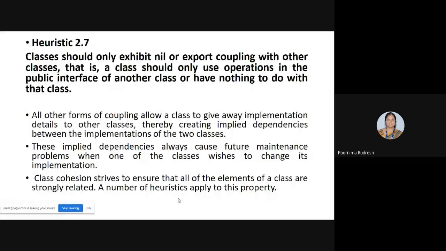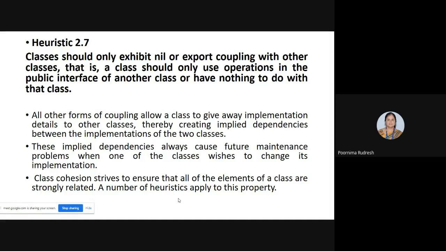Okay, then we'll move on to the different heuristics for classes. A class should only use the operations in the public interface of another class or have nothing to do with that class. So nil coupling says that the classes are independent of each other. They cannot access the details or the operations of the other class. But export coupling says that one class can access the operations of the other class. Okay. So whenever classes are created, they should exhibit only nil coupling or export coupling. Understood?